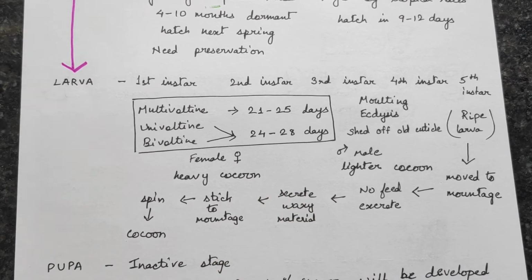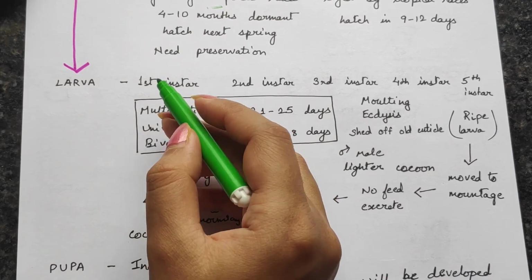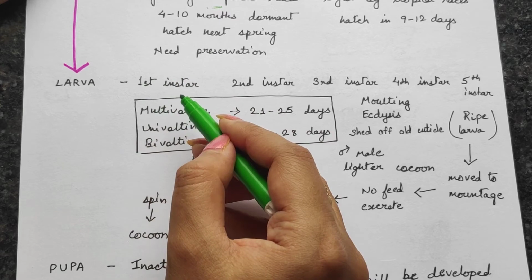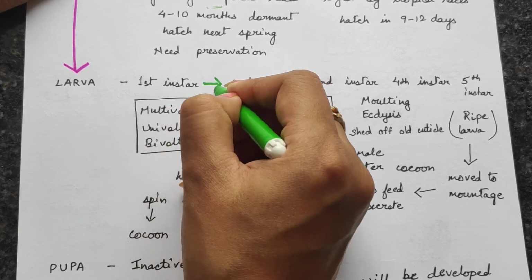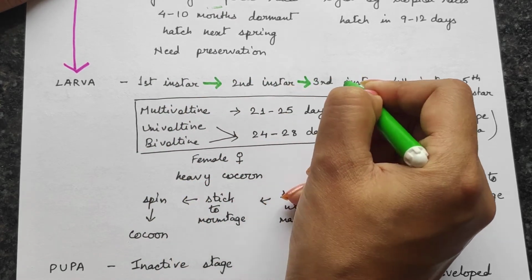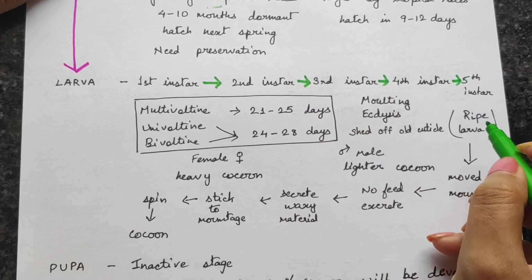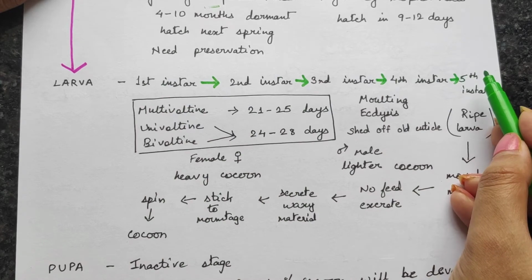Now the larva, after hatching, will first come out as the first instar. Then it will develop into the second instar, then the third, then the fourth, and finally the fifth instar. So this is how they keep on developing.